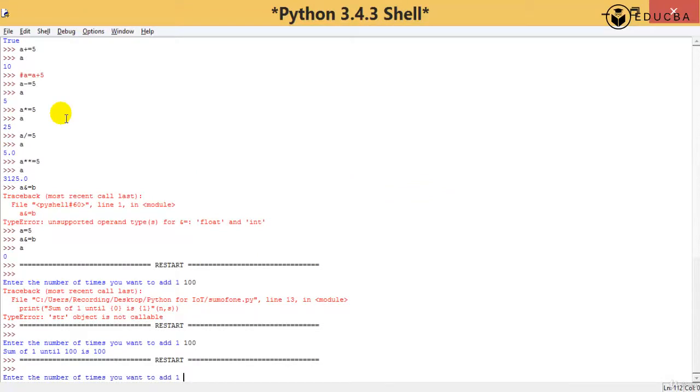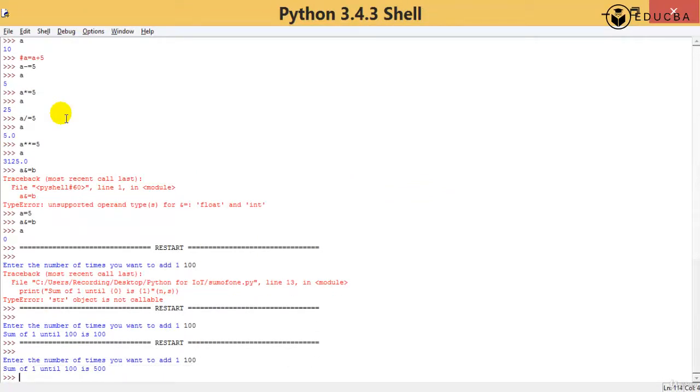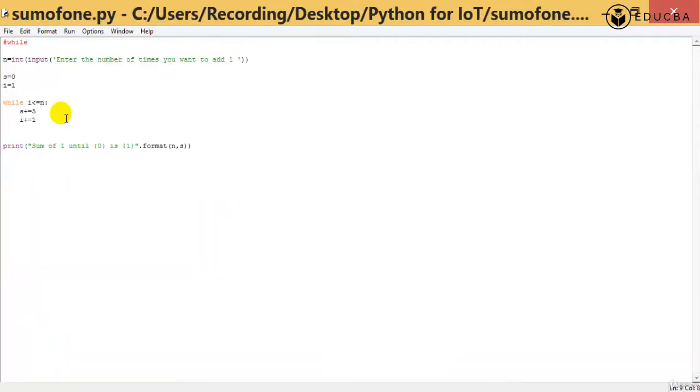If I say 100, it's going to be sum of 5 until 100 is 500. Is that understood? Clear? This is where a while loop is going to be used.